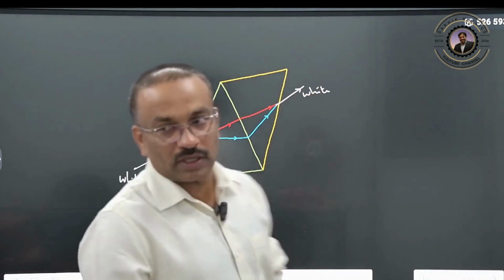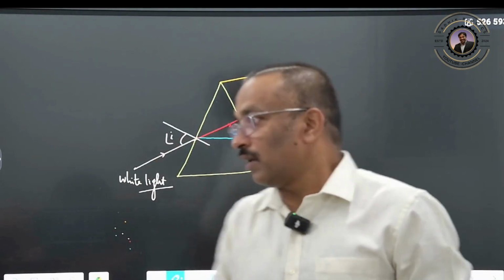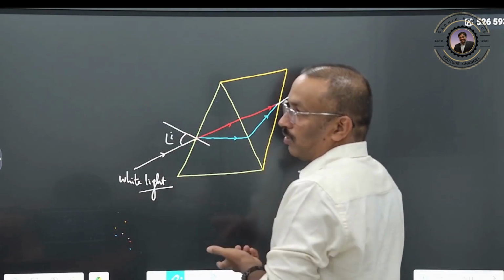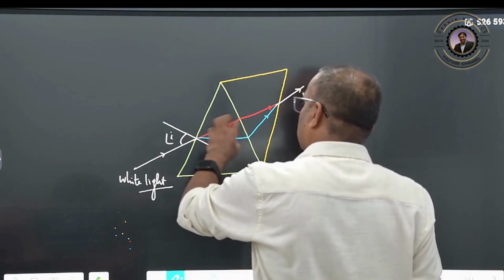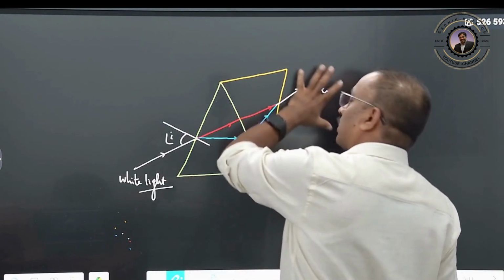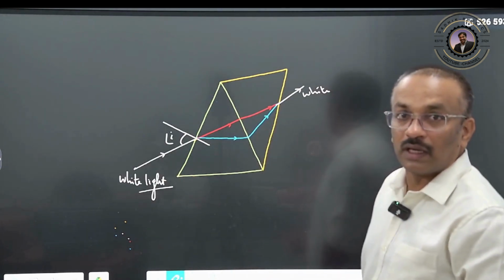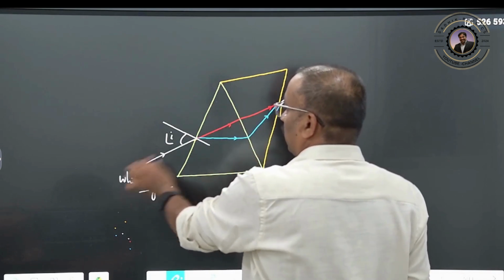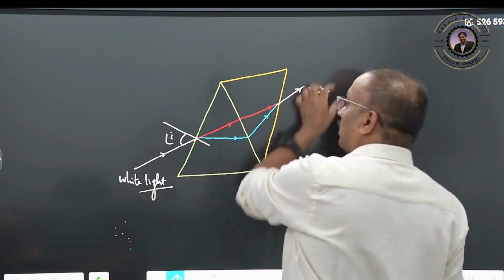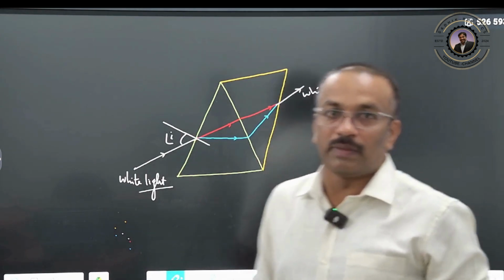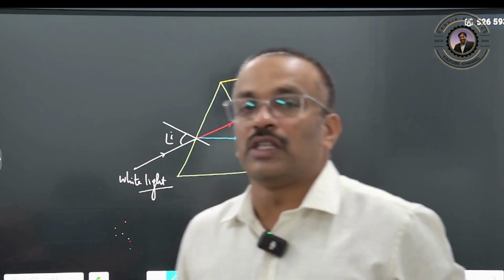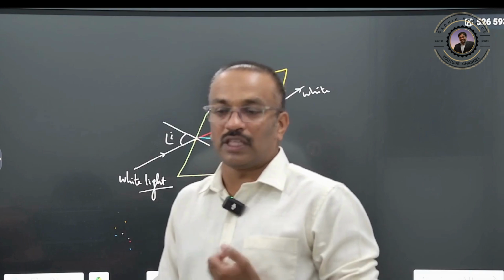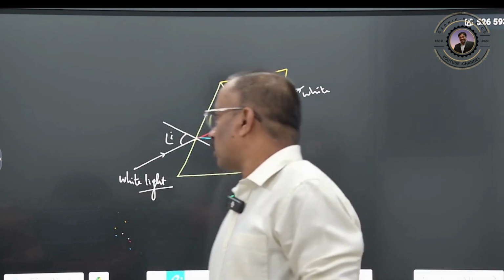This demonstration tells us that if the dispersion were given by the prism, then further dispersion should take place in the second prism. But due to these two prisms, white light went in and white light finally came out, so it is not due to the prism. This dispersion is present inside the white light. This was the explanation given by Newton.